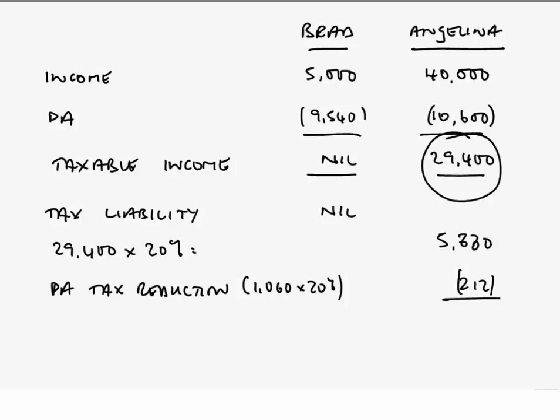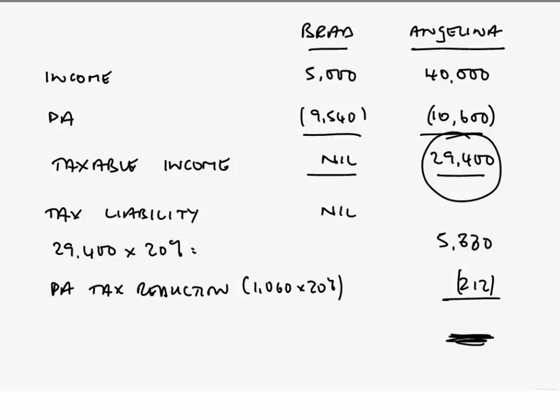So there's one election that certainly would be worthwhile in reducing down, therefore, the overall tax charges of the married couple, specifically in the name of Angelina, by £212. Again, a welcome, therefore, reduction in the tax charge.